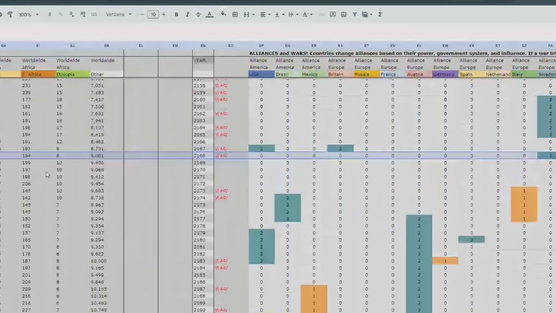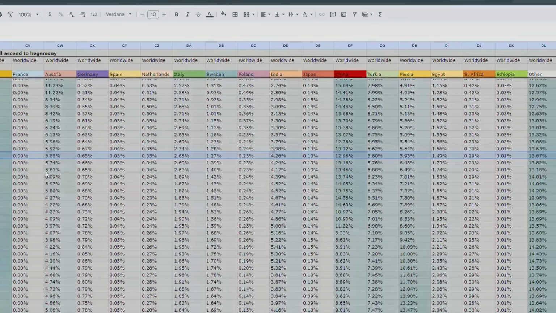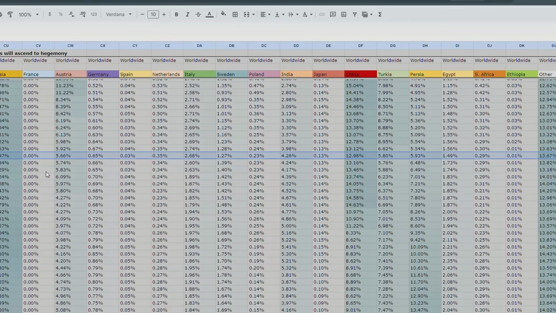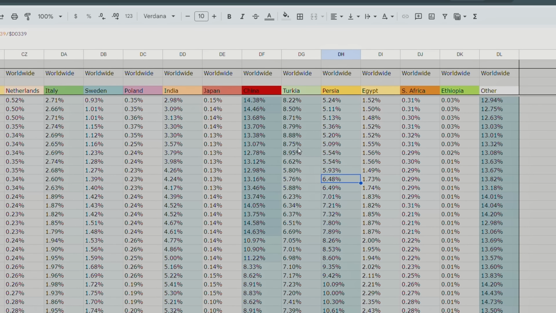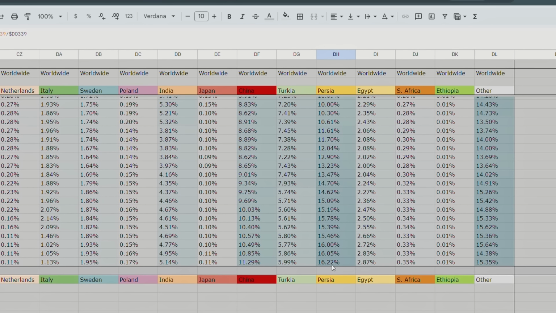And we can actually scroll over here and see the percentages of power held by each country, right? So Turkey, Persia, look at that. So Turkey dropped down from 6.62% to 5.8%, and it used to be 8.95%. And then Persia jumped up to 6.48. Maybe I'll zoom in so you guys can see that. There we go. So it drops down from 9% down to 5-ish%, 6-ish%. And Persia goes from 5-ish% to 9-ish% over here. 16%, so good for Persia.